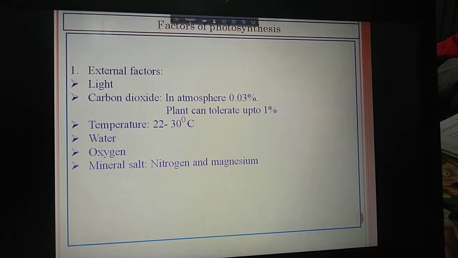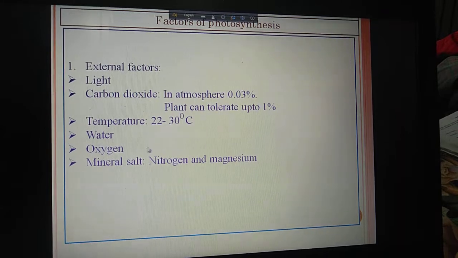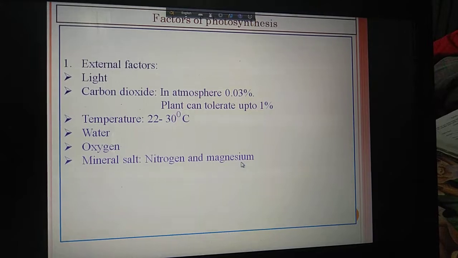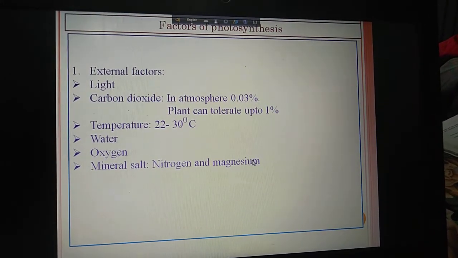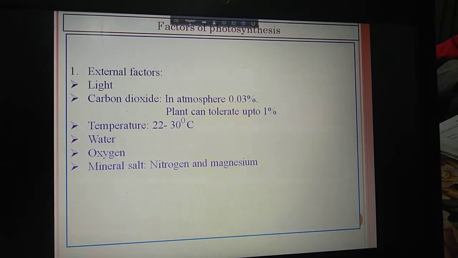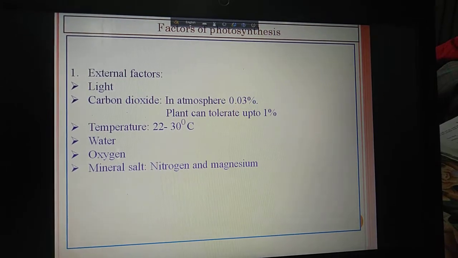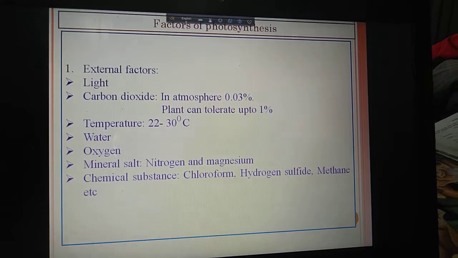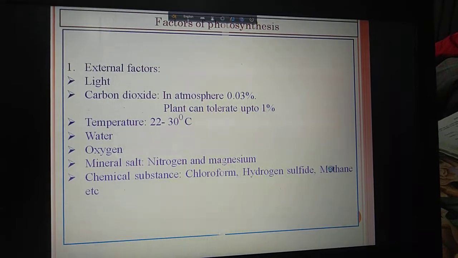Mineral salt. You know nitrogen and magnesium are the basic components of chlorophyll. If there is any shortage of nitrogen and magnesium in the soil, chlorophyll cannot be produced properly, so the rate of photosynthesis will decrease. Iron also regulates the formation of chlorophyll, so with a lack of iron, photosynthesis will mainly be hampered. Then chemical substances, such as chloroform, hydrogen sulfide, methane, etc., or any other poisonous substance can decrease the photosynthesis process.